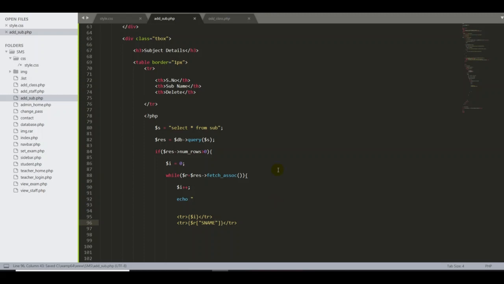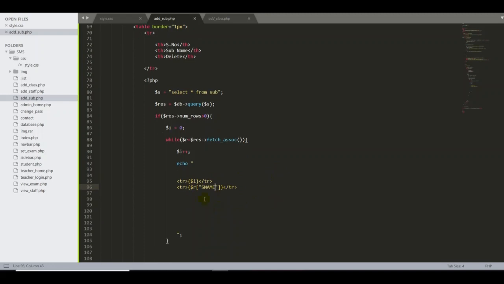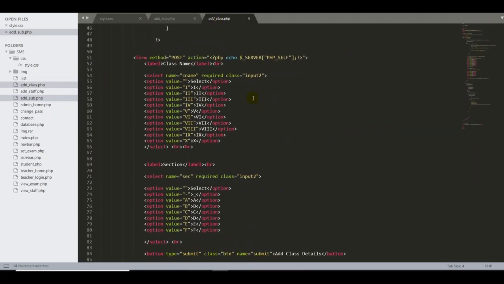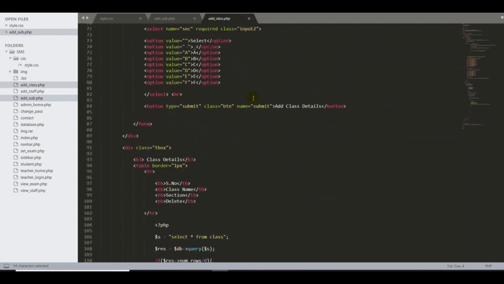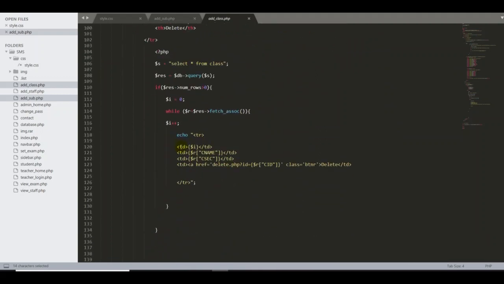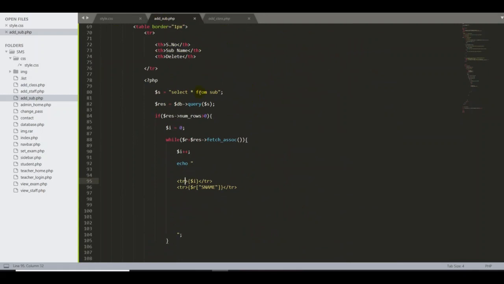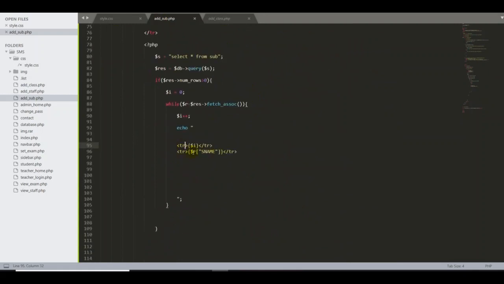Here, guys, a little mistake I did, because instead of tr I want to put the td, because if you go back here, we did the same thing. Yes, we have to put the TD. No problem, we can do it from the beginning, so I can explain to you again here.